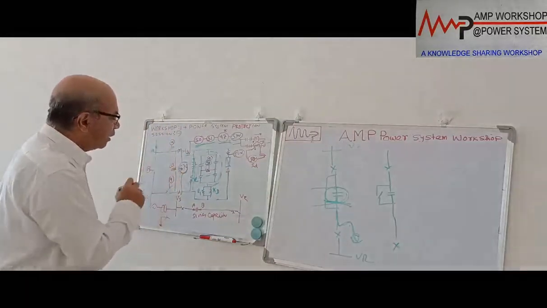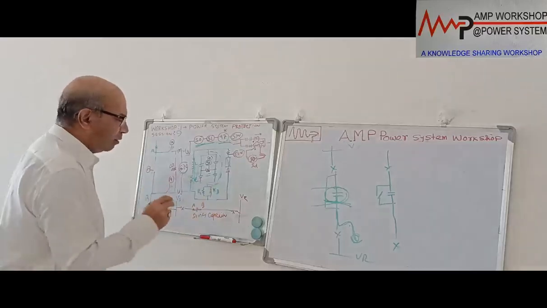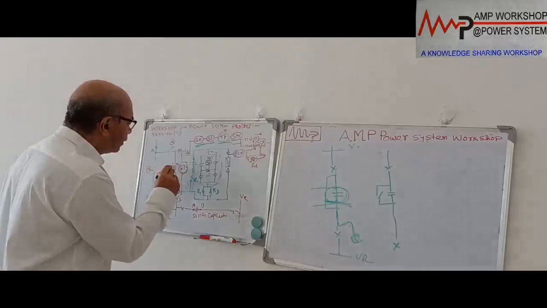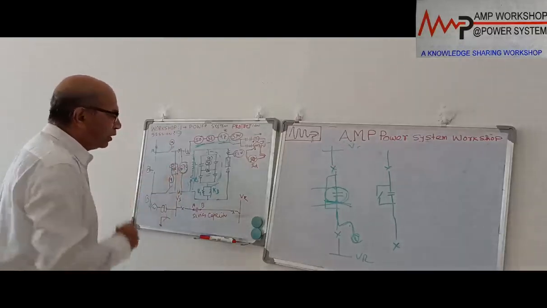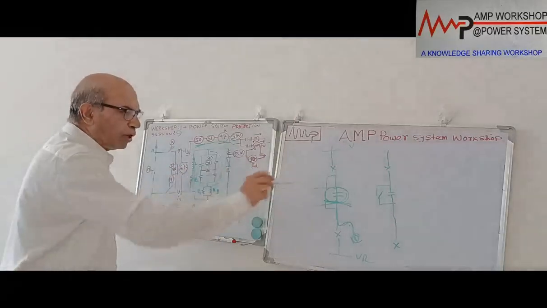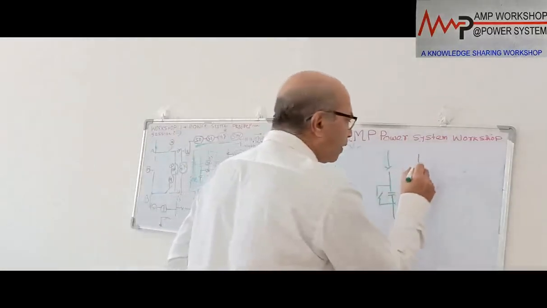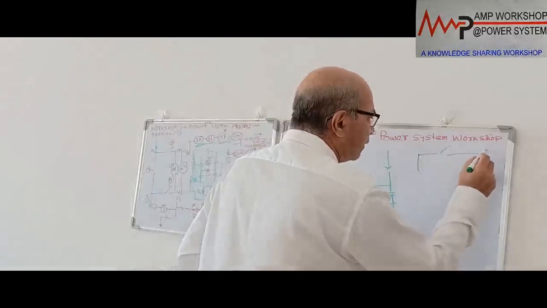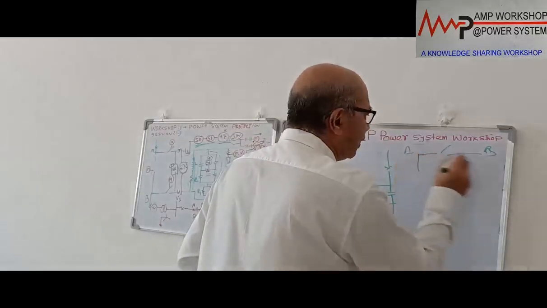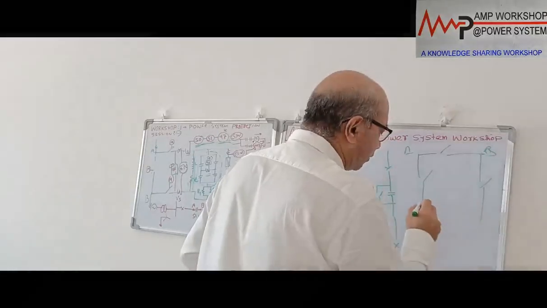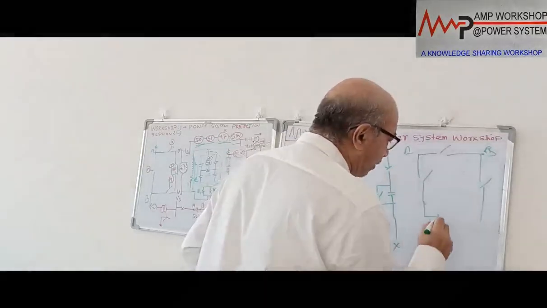Across these two isolators of the capacitor bank, we put another circuit breaker over here. This is our circuit breaker. This circuit breaker is normally open. This is a bypass isolator. It is point B, and this is point A. This is the bypass isolator, and this is the isolator for the capacitor bank, and this is the capacitor bank.